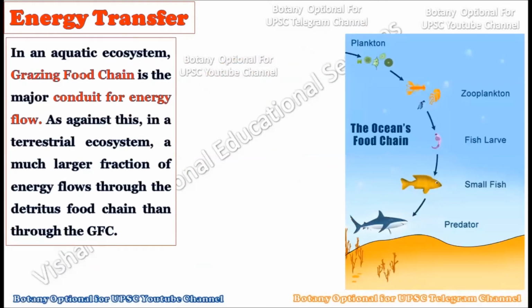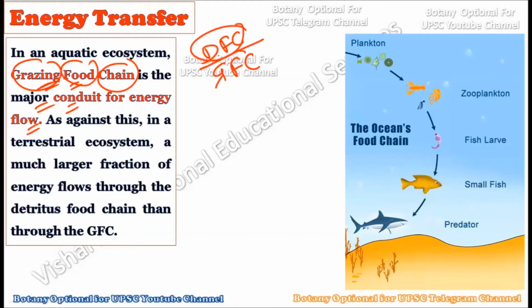Now, in the aquatic ecosystem, the grazing food chain is the major conductor of energy. This is the second type of food chain, the grazing food chain. First we talked about the detritus food chain, which starts from the dead organic material, but in the grazing food chain the energy starts from the living matter. This is the important difference between the detritus food chain and the grazing food chain. As against this, in the terrestrial ecosystem, a much larger fraction of the energy flows through the detritus food chain than the grazing food chain.